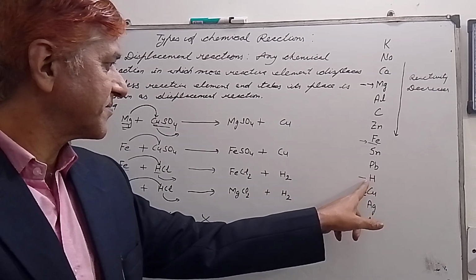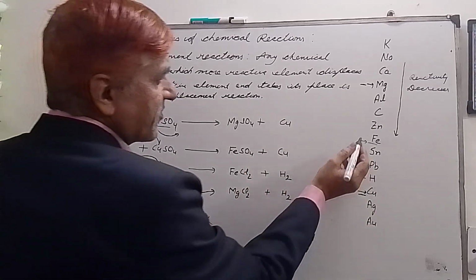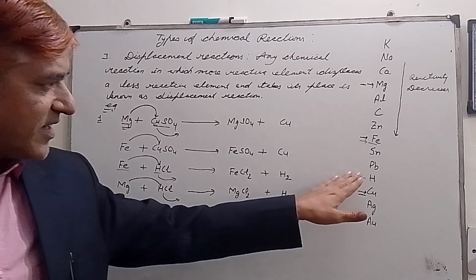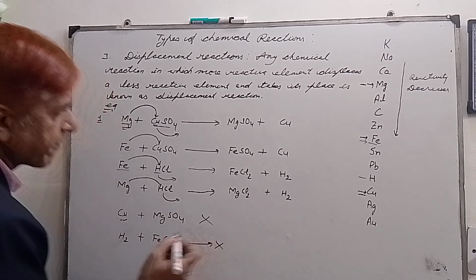Hydrogen is over here, and iron is above hydrogen. So it means hydrogen is less reactive than iron. So hydrogen cannot displace iron from iron chloride. So this reaction is also not possible.